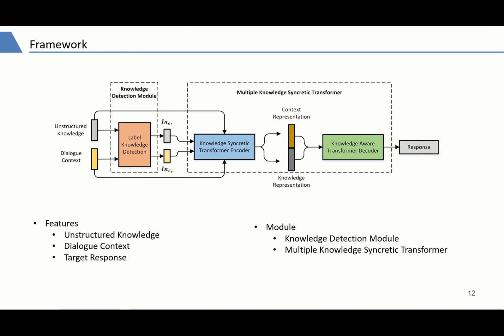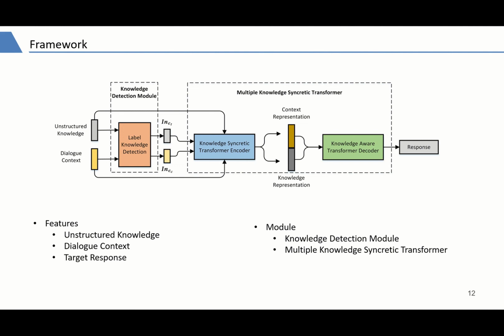Next, we will see our model. The whole architecture of our model is shown in the figure. The model learns to generate responses in two steps. The first step is the label knowledge detection module. This module first recognizes the label sequence in the post sentence, and then it encodes the label sequence as label embeddings.